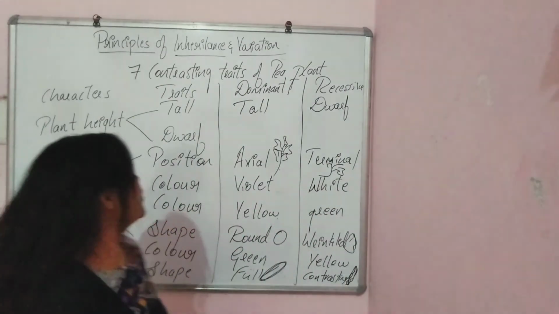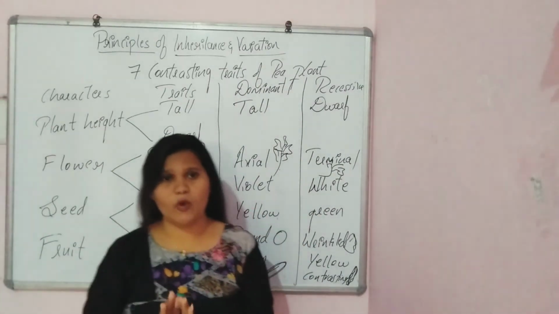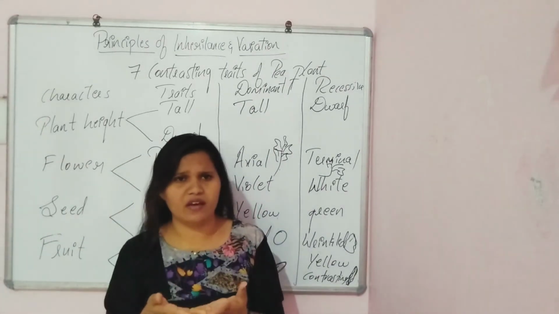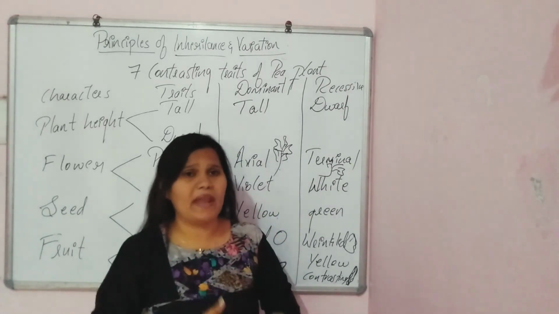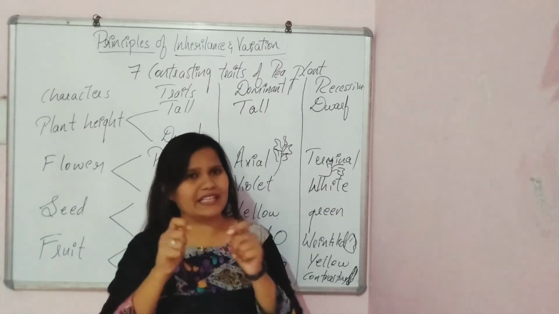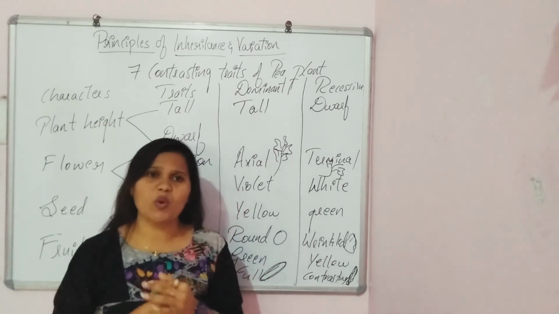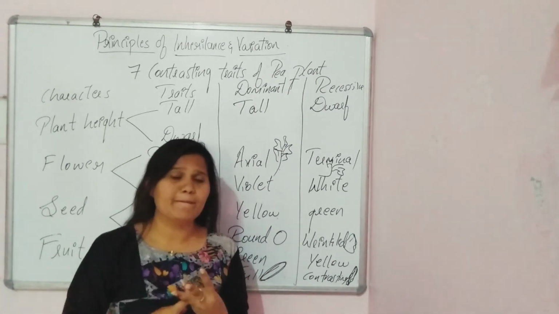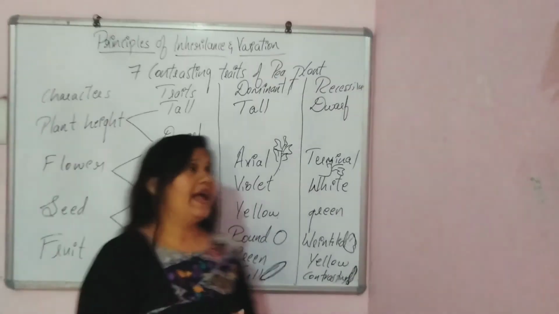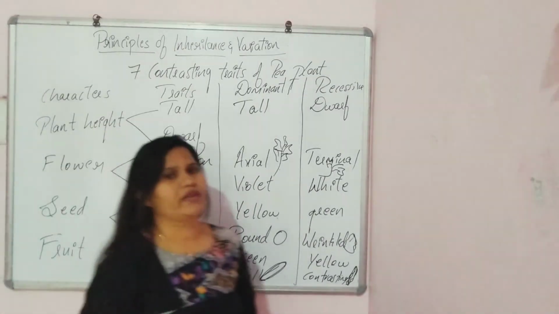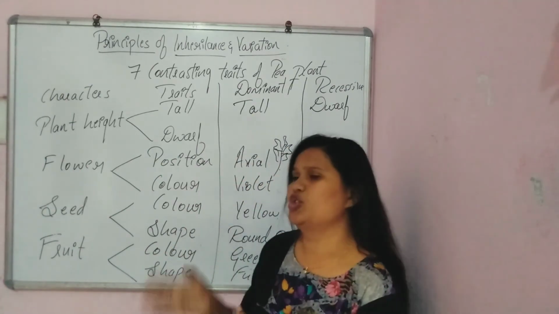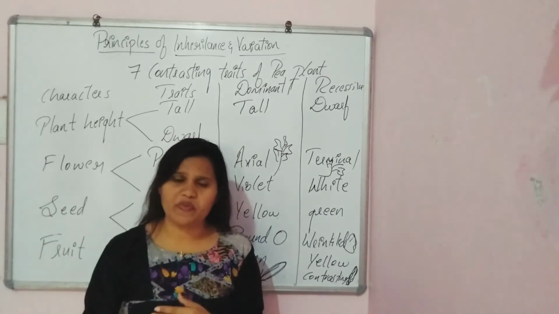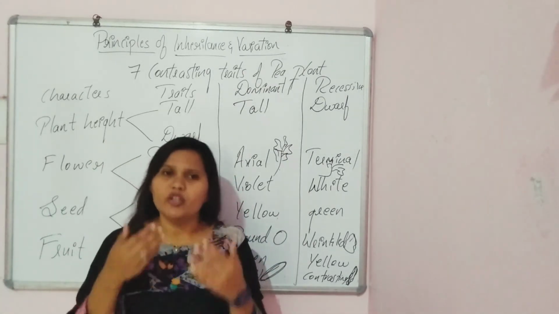So in this class we studied about Mendel's brief introduction and how he took the pea plant and what are the causes to select the pea plant, okay, and also the years when he started and when he finished and when he published his result. And then we studied about the 7 contrasting pairs. Please do take the screenshot, and this is what in this class, and in the next video let me come up with the new topic.